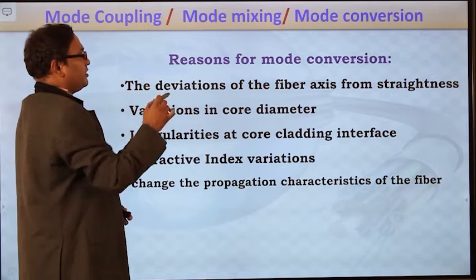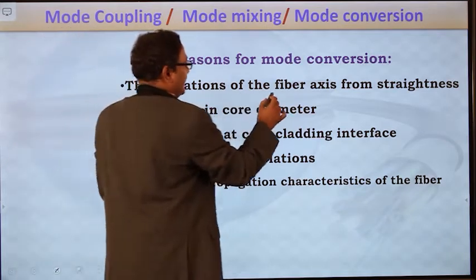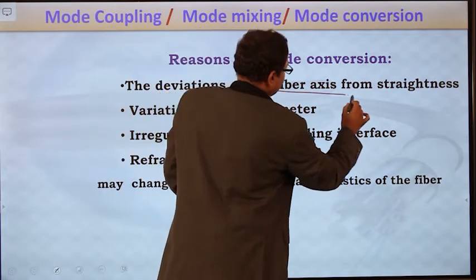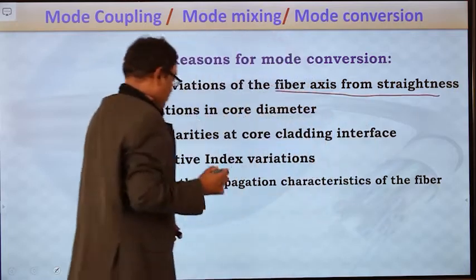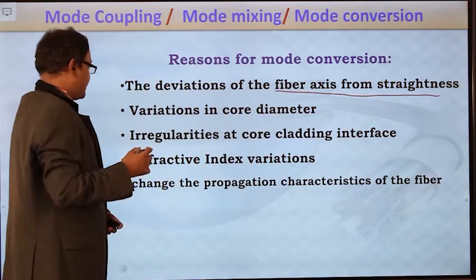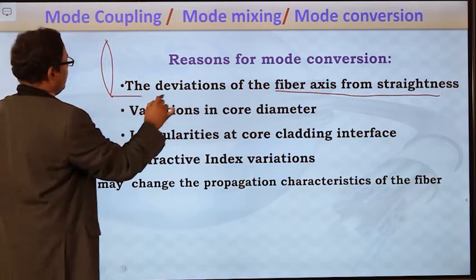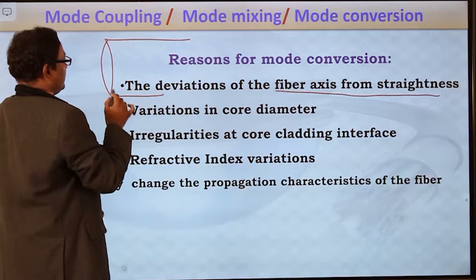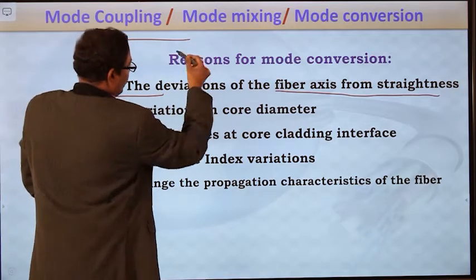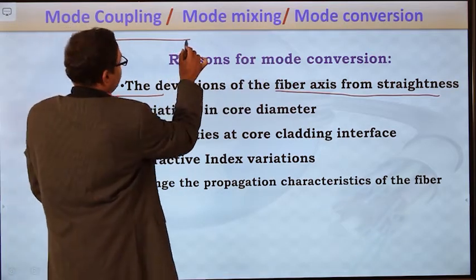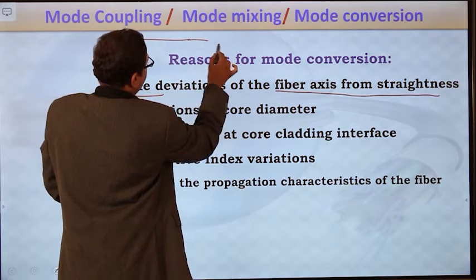The first reason for mode coupling is deviation of the fiber axis from straightness. Let us have a few examples. Let us consider an optical fiber cable. Suppose after traveling a certain distance there is a bend like this.